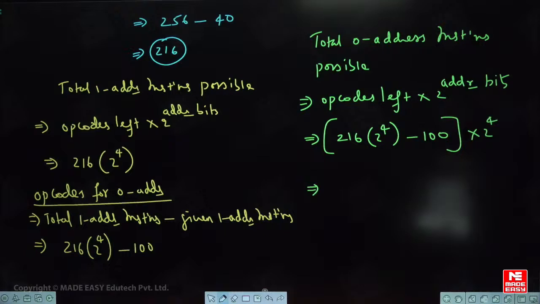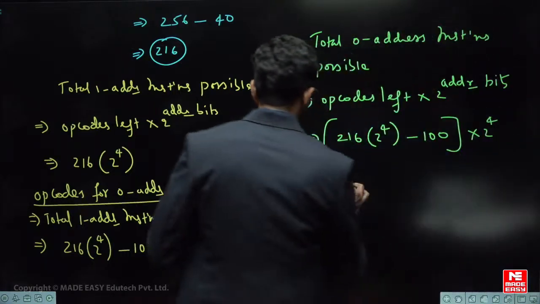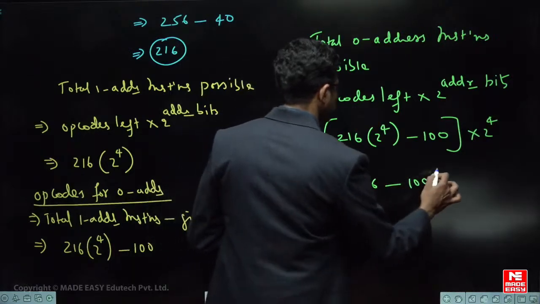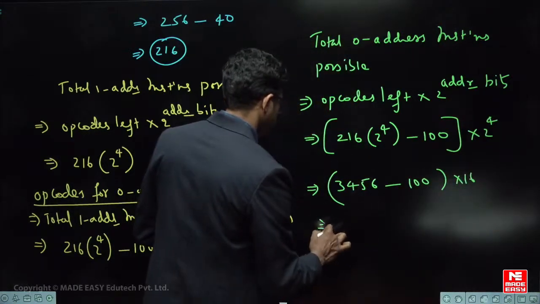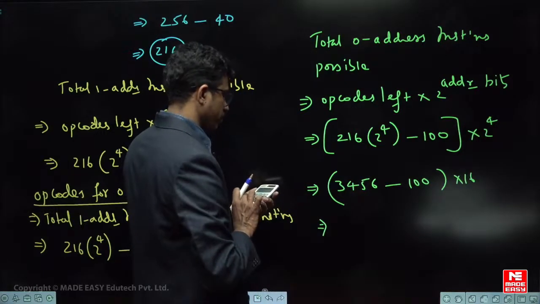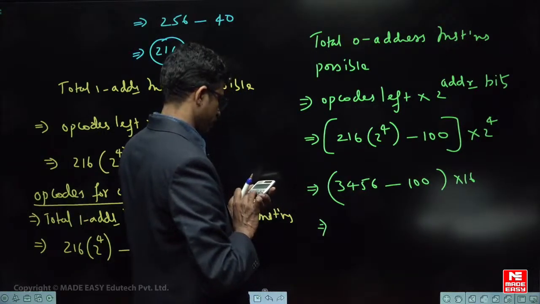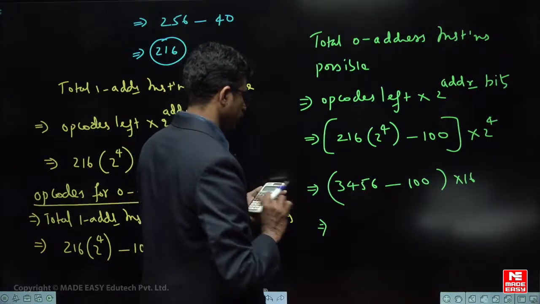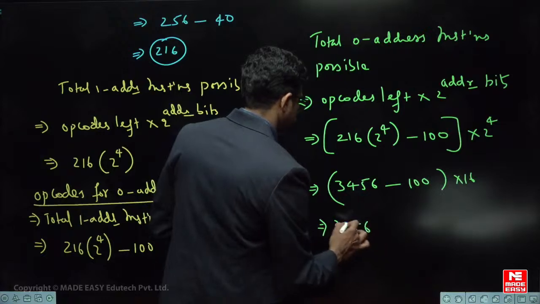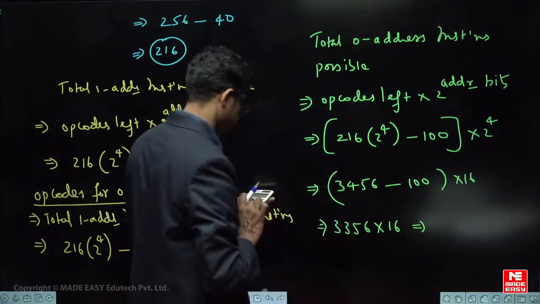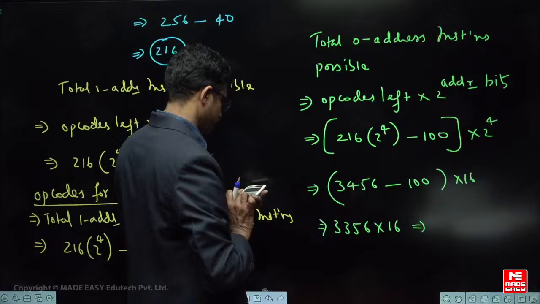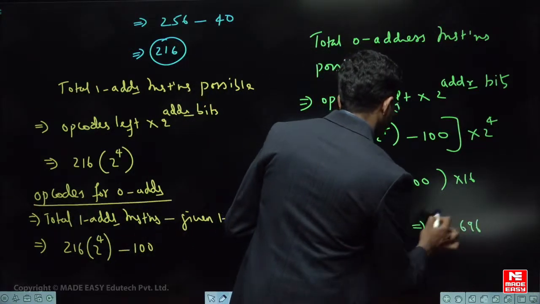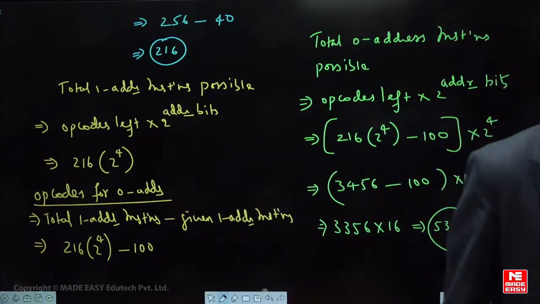you can just check what is the answer. 3456. This is 3456 minus 100 into 16. That is the total number. So 3456 minus 100, you'll get value 3356, that is common, into 16. You just find out what is the value. So this value multiplied by 16, you'll get 53696. So these many zero address instructions are possible.